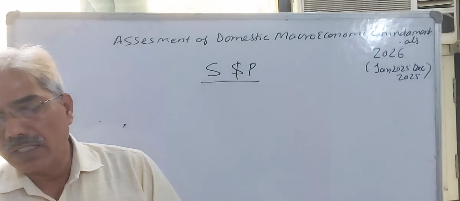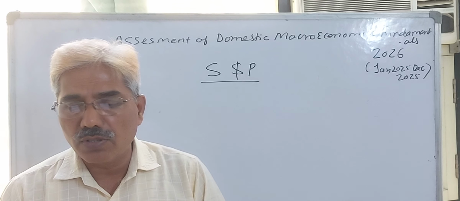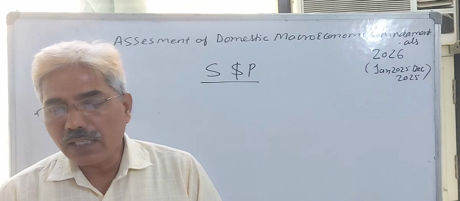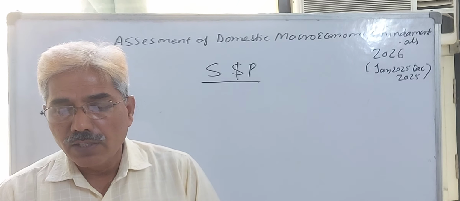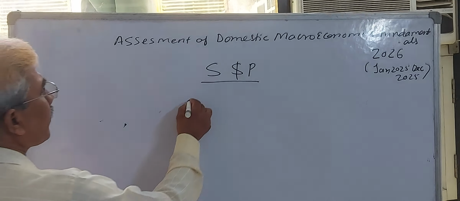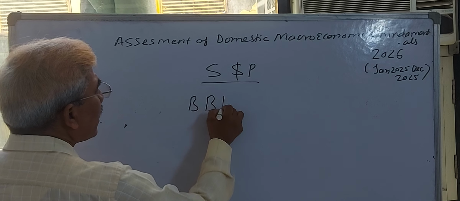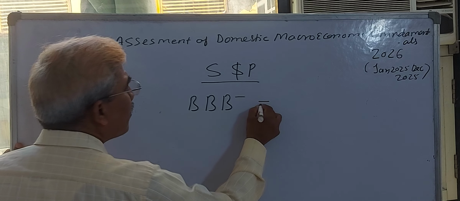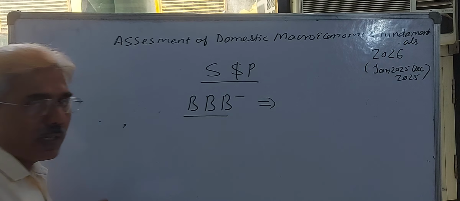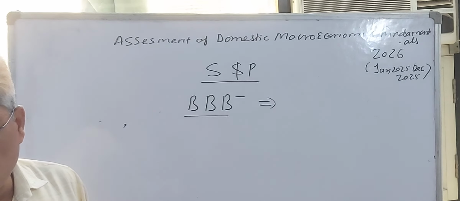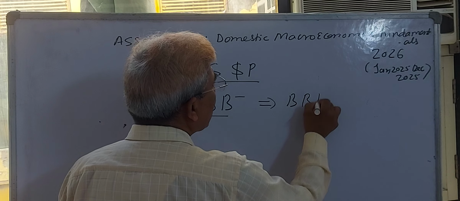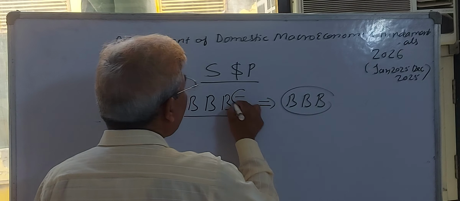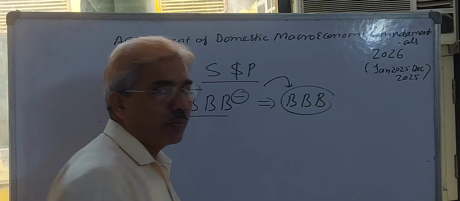All macroeconomic fundamental variables are very strong. That's why Standard and Poor's increased India's credit rating during this financial year from triple B minus to triple B. Triple B means the minus credit rating decreases up to zero.